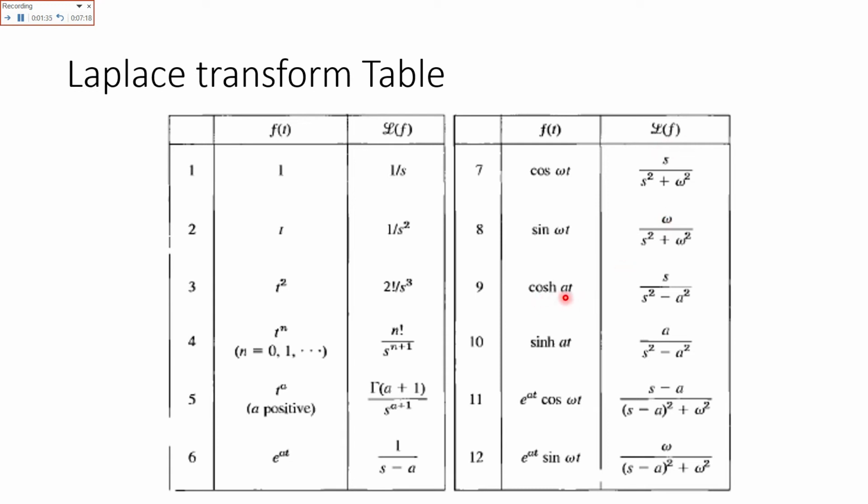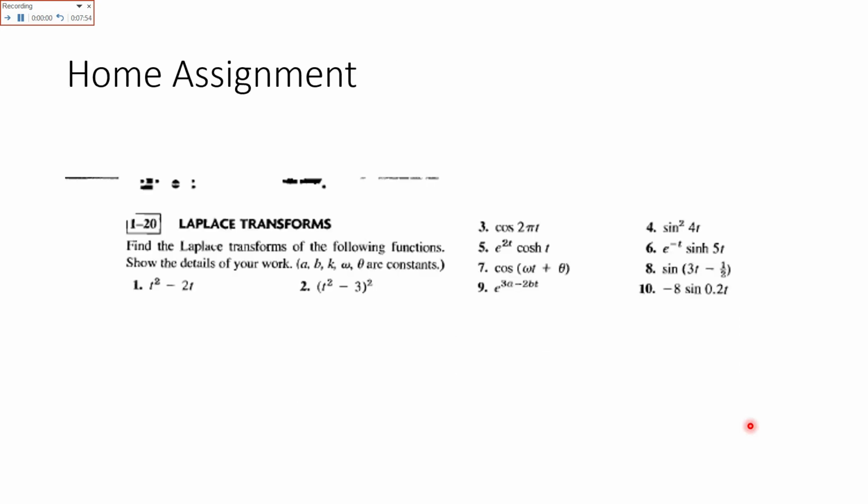Similarly, cos hyperbolic at is s over s square minus a square, and sin hyperbolic at is a over s square minus a square. If two functions are combined in the exponential and trigonometric form, e raised to power at cos omega t, that is s minus a over s minus a whole square plus omega square. Similarly for sine we have omega over s minus a whole square plus omega square.